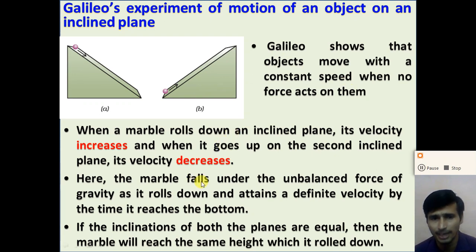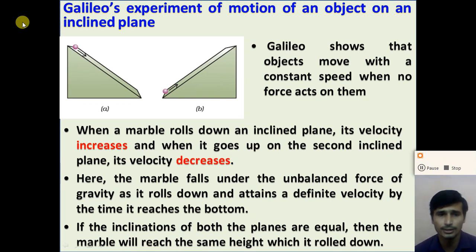So here the marble falls under the unbalanced force of gravity as it rolls down and attains a definite velocity by the time it reaches the bottom. When the marble rolls down, it experiences the gravitational force acting on it, right? And due to this gravitational force, the marble rolls down, and at the bottom of the inclined plane it attains some amount of velocity. What amount of velocity the object attains at the bottom of the inclined plane, we will see later on in this chapter, right?